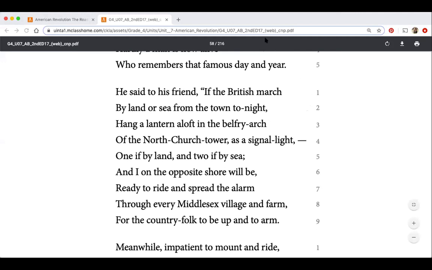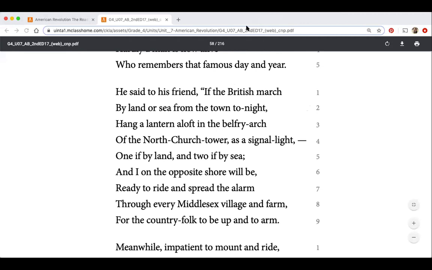He said to his friend, "If the British march by land or sea from the town tonight, hang a lantern aloft in the belfry arch." So the belfry is kind of like that bell tower, right? Where it's the top of the church. "Of the North Church tower as a signal light, one if by land and two if by sea, and I on opposite shore will be, ready to ride and spread the alarm through every Middlesex village and farm, for the country folk to be up and to arm."